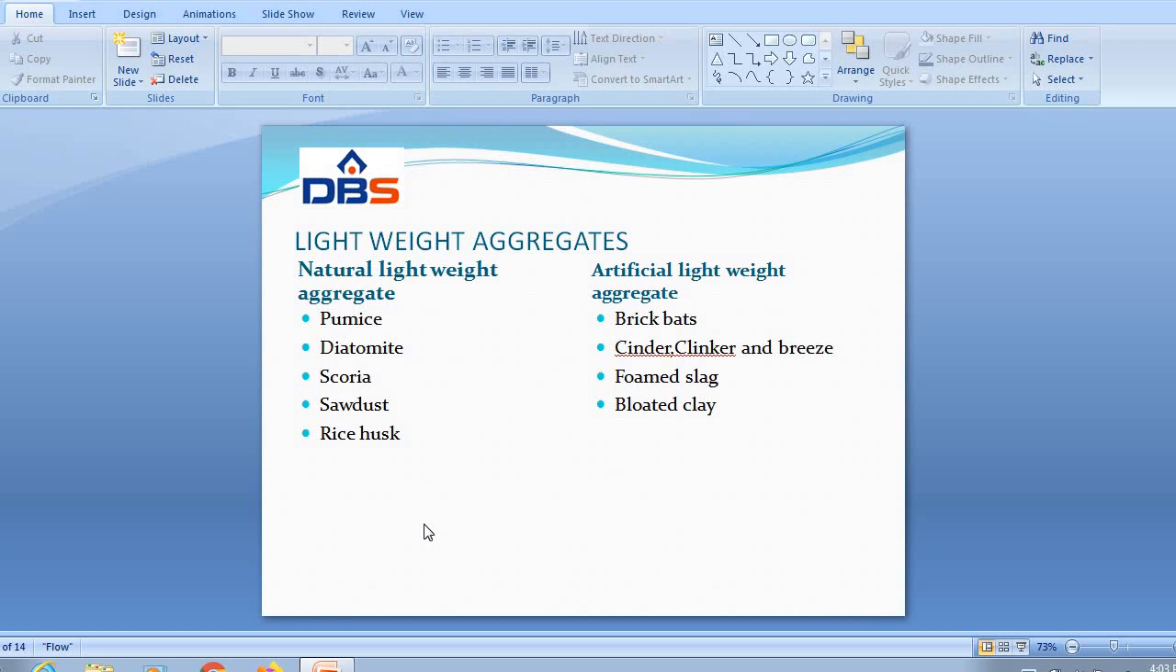First topic, lightweight aggregates. Lightweight aggregates can be classified into two categories, namely natural lightweight aggregates and artificial lightweight aggregates. In natural lightweight aggregates, the first one is pumice, then diatomite, scoria, sawdust, and rice husk. First one, pumice.